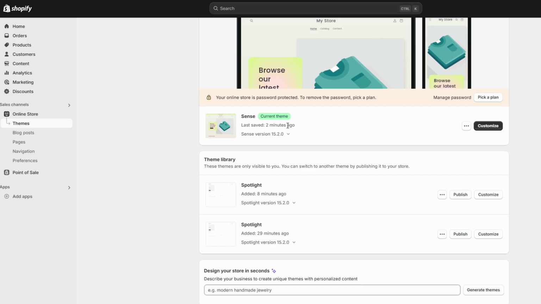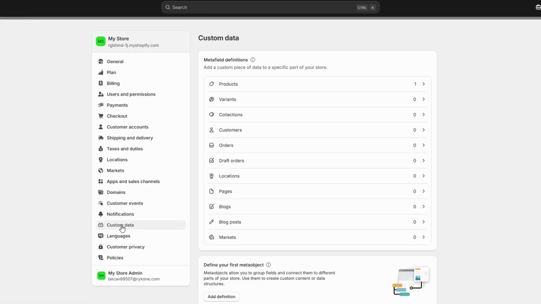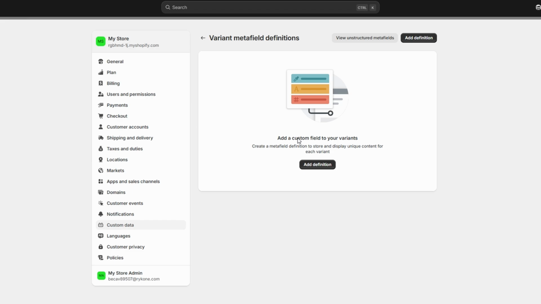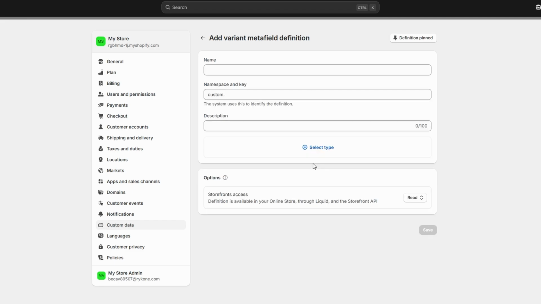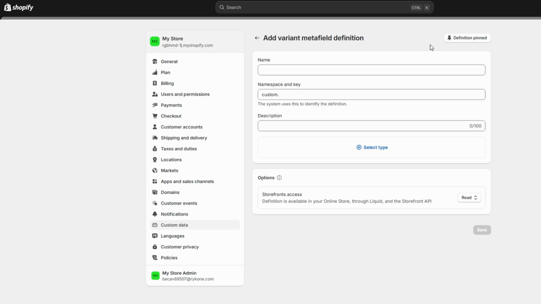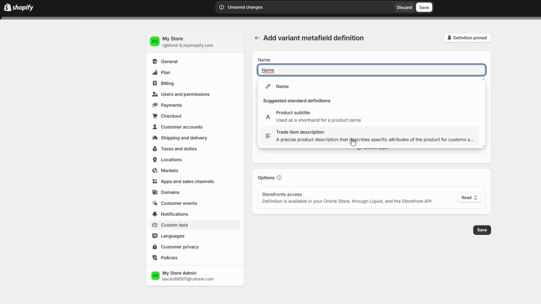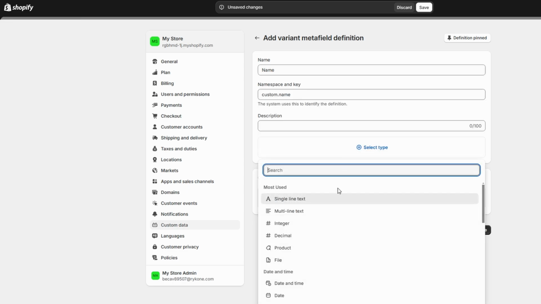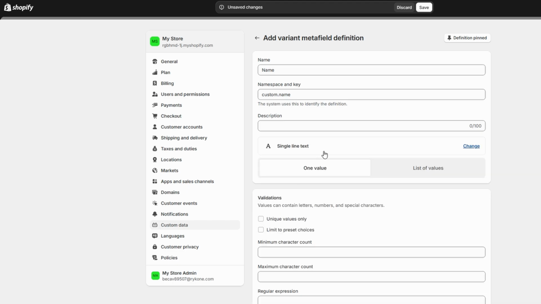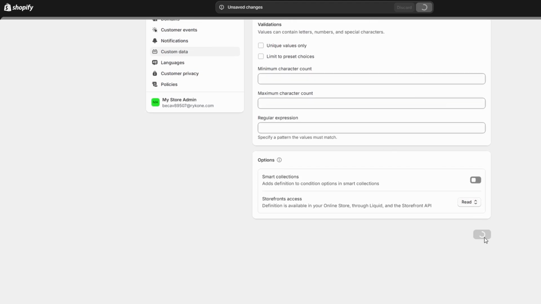From the Metafields section in your Shopify admin, go to Variants. This will allow you to add custom fields specific to product variants. Click Add Definition and give your field a name that reflects the information you're adding. Select the type of metafield. If you're adding simple text, choose single-line text to allow for a short description. After setting the type of field, save your definition.